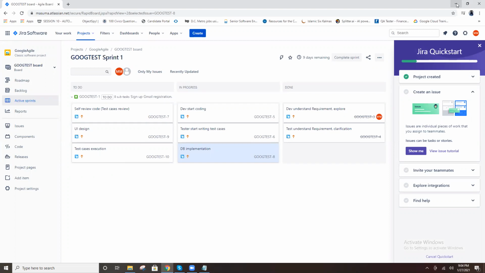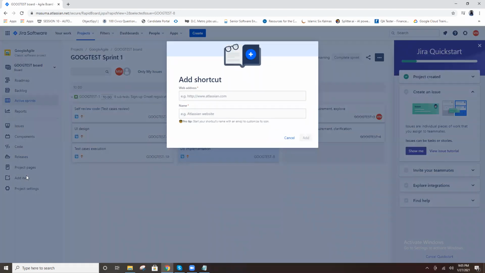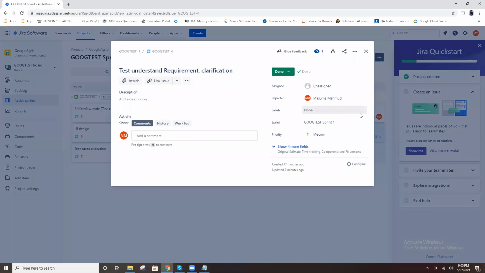Is there any way in the organization we can make any column here, like to do, in progress, or done? Yes, it's possible. Here we can create columns also.